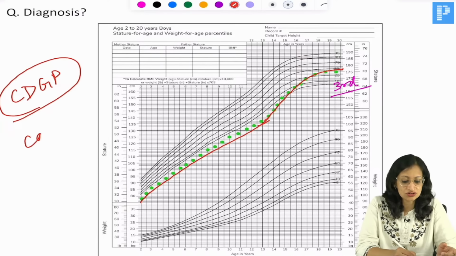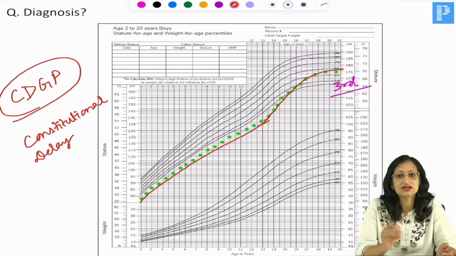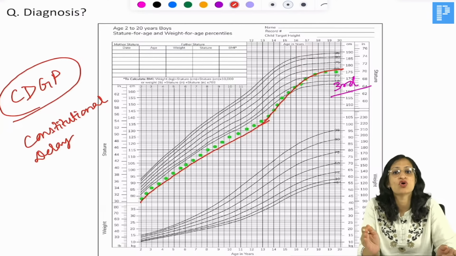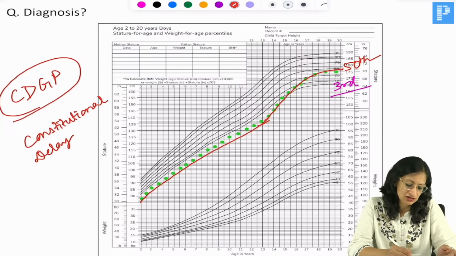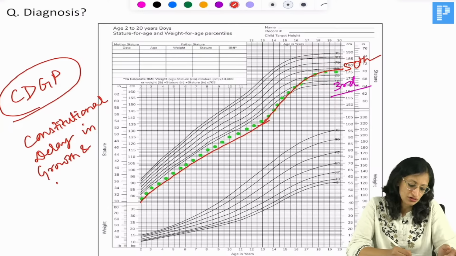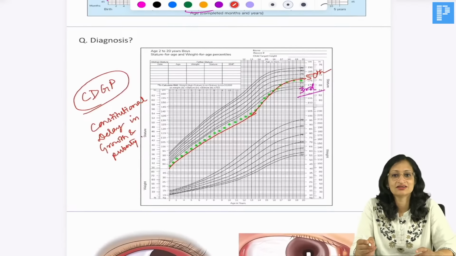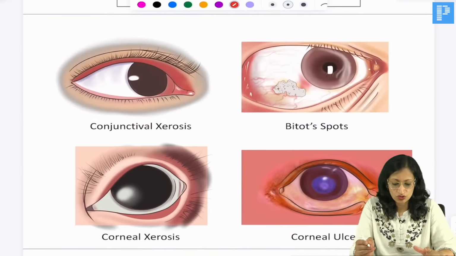So this is constitutional delay in growth and puberty. There was a delay in the growth, but the ultimate final height attained is normal. Ultimately, finally, the growth has come to the 50th percentile. So constitutional delay in growth and puberty is your diagnosis here. Okay, right? Moving ahead, what do you see here?